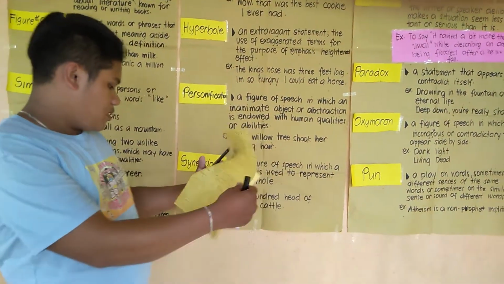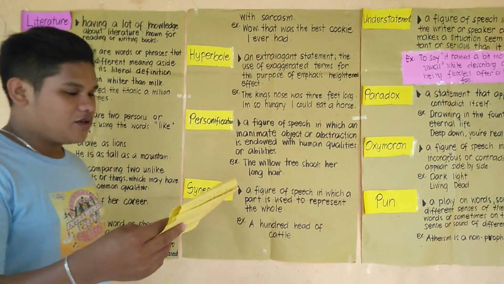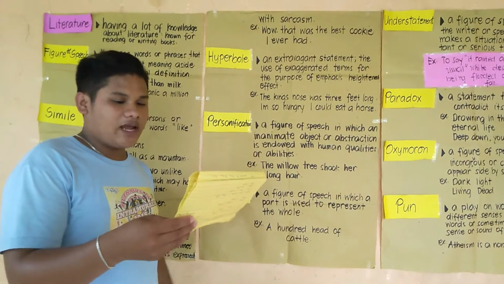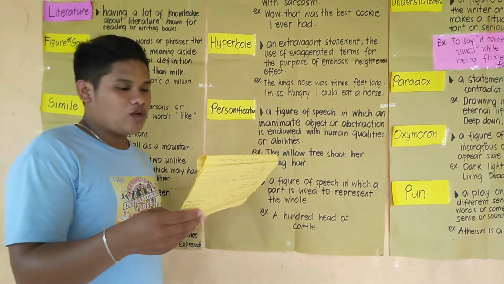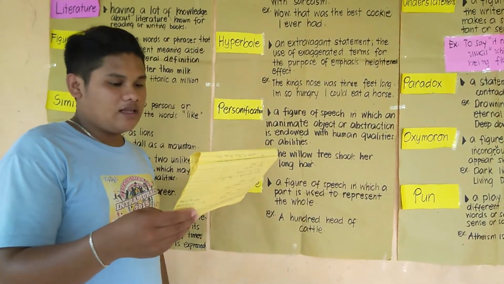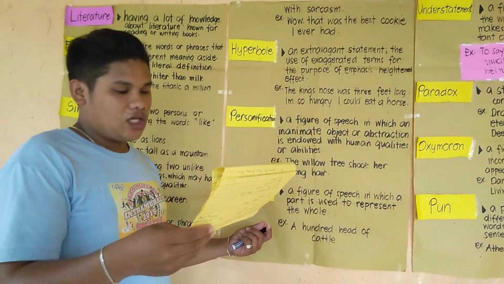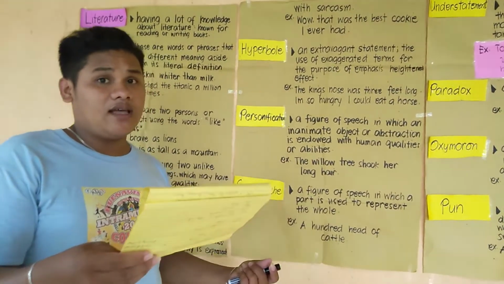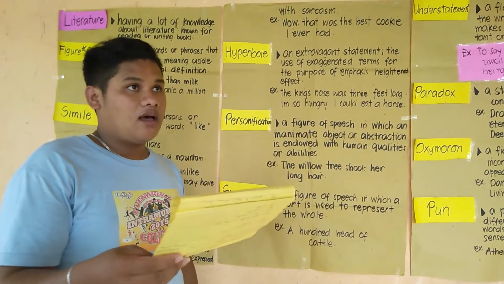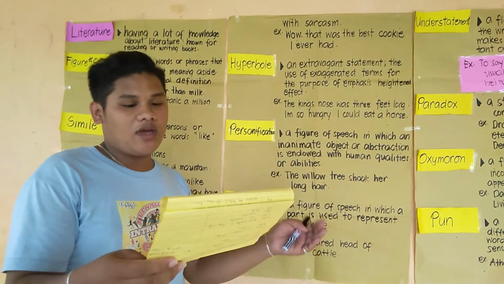So that is personification. Another example of personification is "The cake is calling my name." So a characteristic or attitude of a human being is given to a non-human object or thing. The characteristic here is calling. And another example is "The leaves dance in the wind." It does not mean that the leaves really dance. It means that because of the wind, the leaves sway or swing.